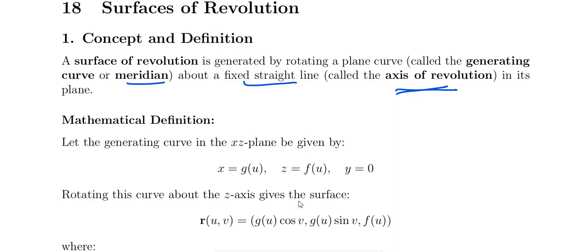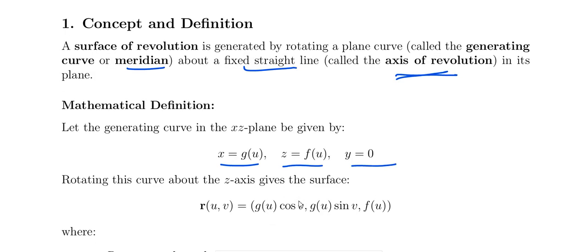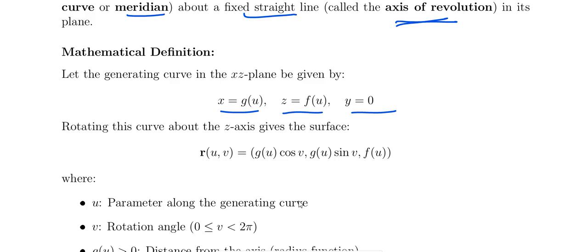Okay, so what is the mathematical definition? The generating curve in the xz plane is x equal to g of u, z equal to f of u, y equal to 0. The generating curve is in the xz plane, given in parametric form like this.